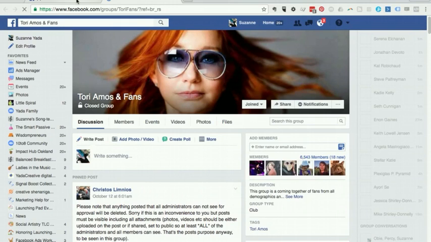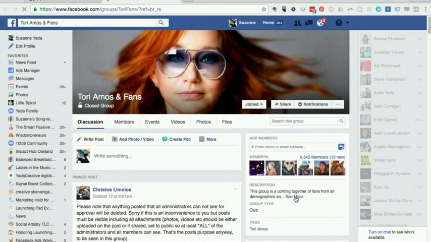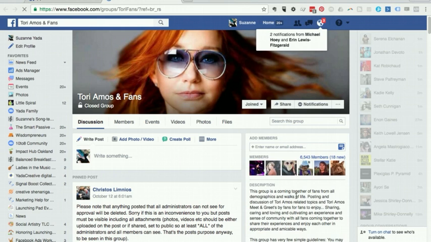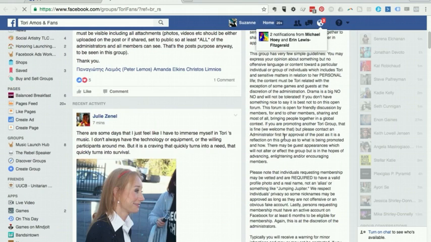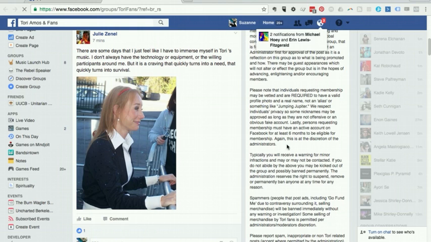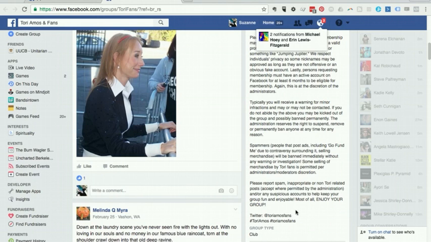So anytime you join a new group, you want to make sure that you take a look at their rules. If they have any rules, they're going to be right here in the description. So take a look at those rules and at the kind of content that they are going to be posting.